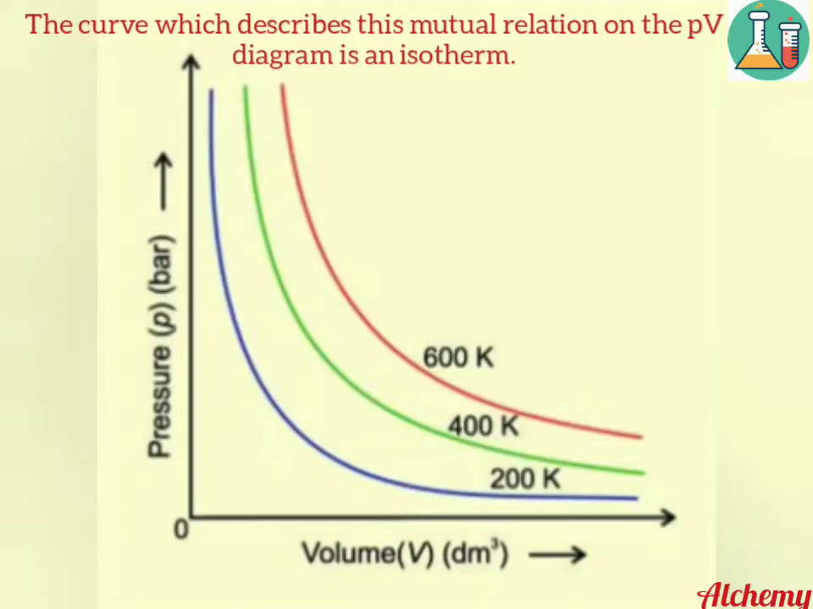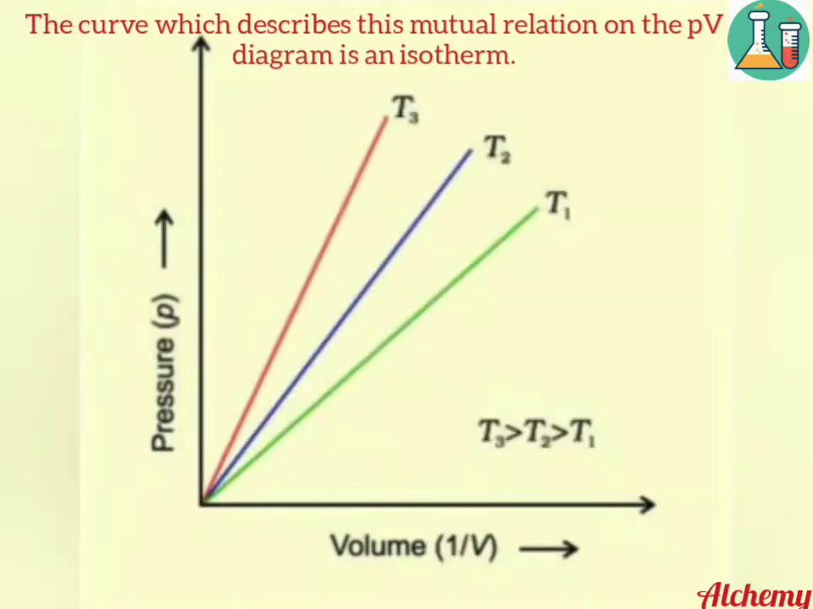If we draw a pressure versus volume graph, taking volume on the x-axis and pressure on the y-axis, we get a graph like this, describing that pressure is inversely proportional to volume. It is clear that when the pressure is high, the volume is less and vice versa. The curve that describes the mutual relationship between pressure and volume on a pressure versus volume diagram is called an isotherm. Similarly, if we plot a graph taking 1 by volume on the x-axis and pressure on the y-axis, we get a graph like this.